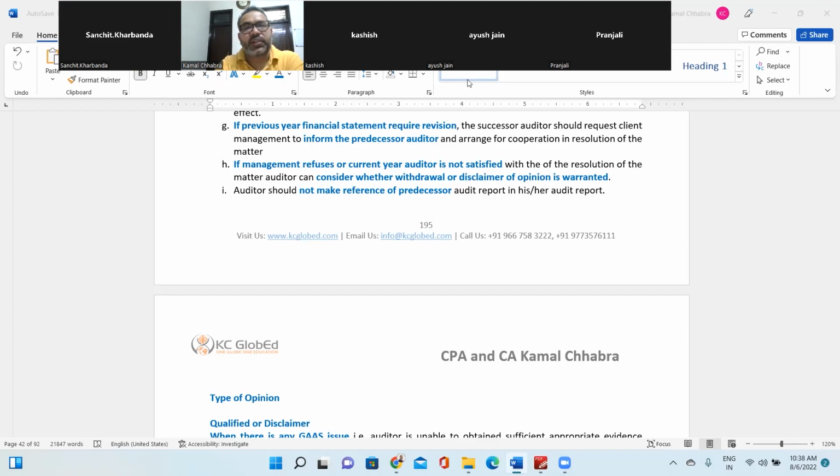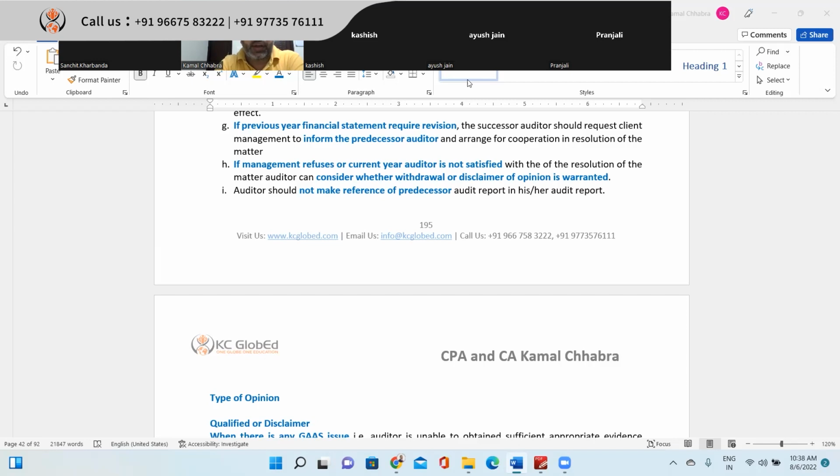And in that, you'll be requesting the predecessor auditor to cooperate. And if they want to review the work paper you have performed, you should cooperate with them so that they will also feel comfortable in revising their audit opinion on the previous year. Make sense?